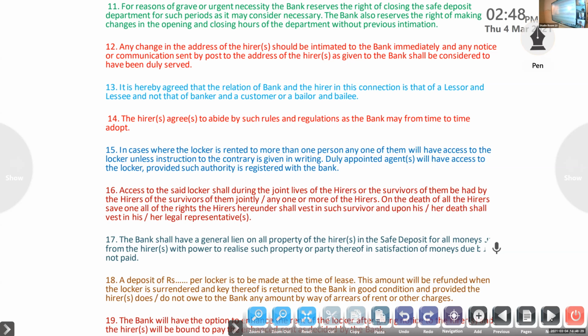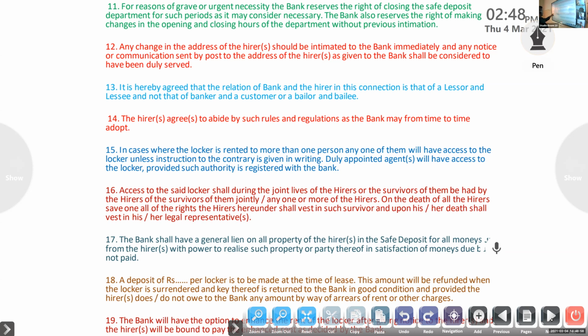In case the locker is rented to more than one person, any one of them will have access to the locker, unless instruction to the contrary is given in writing. A duly appointed agent will have access to the locker, provided such authority is registered with the bank. So, for example, if you are giving one locker to more than one person, they have to give instruction in writing on who has the authority to operate the locker. That we have to mention.